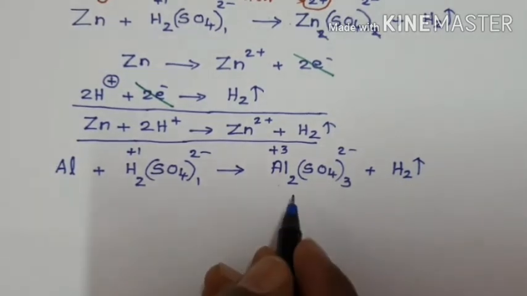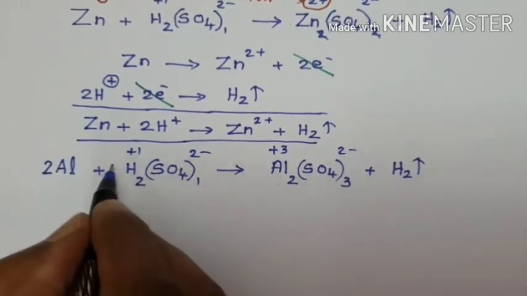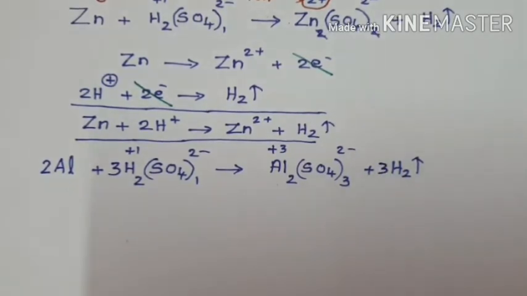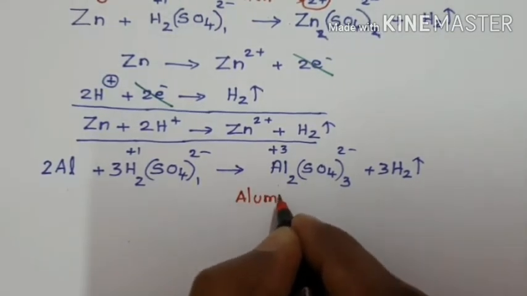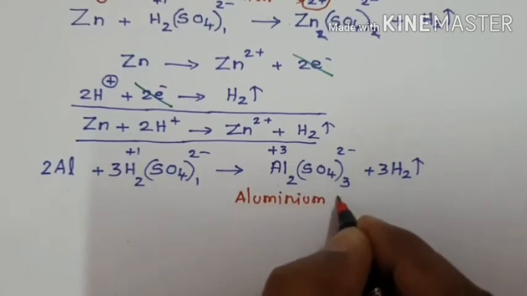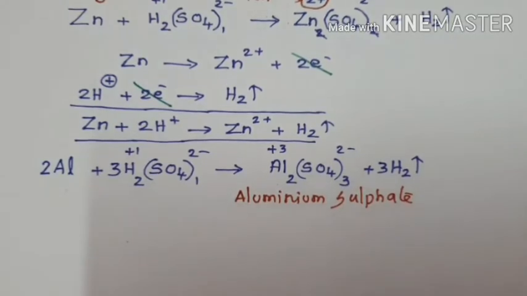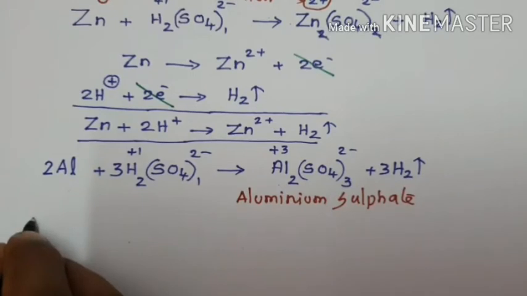How to balance? 2 aluminium, 2 aluminium. How many sulfate? 3 sulfate, 3 sulfate. 3H2, 3H2. The equation is balanced. So what is the name of Al2(SO4)3? Aluminium sulfate. Now we are going to discuss the reactions of metal with concentrated sulfuric acid.